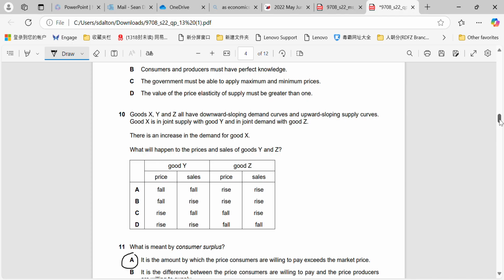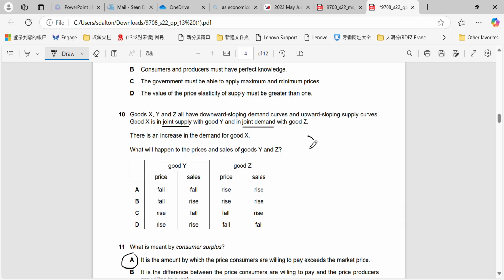Okay, good X, Y, and Z all have downward sloping demand curves and upward sloping supply curves. Good X is in joint supply with good Y and in joint demand with good Z. Okay, there's an increase in the demand for good X. So first of all, we know that good X is in joint supply with good Y, right?